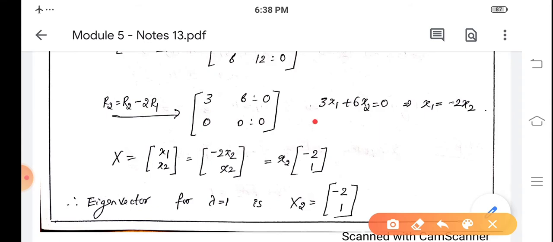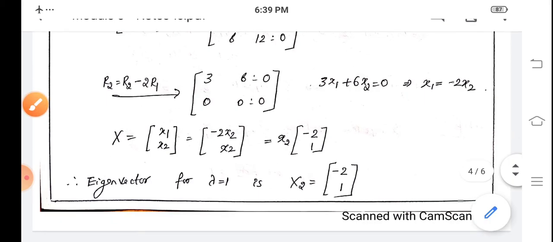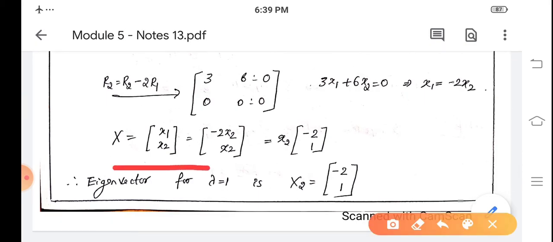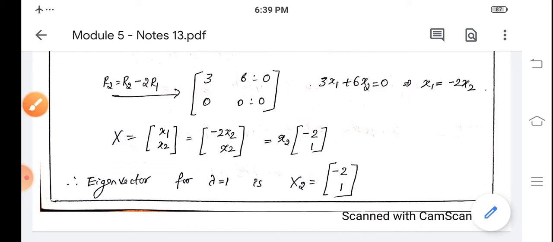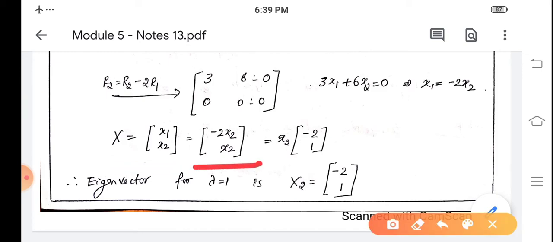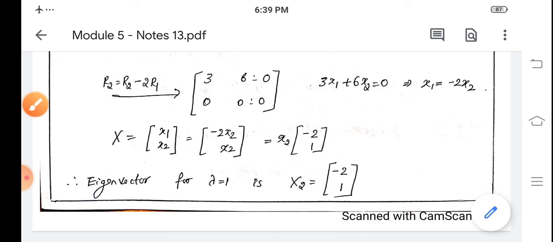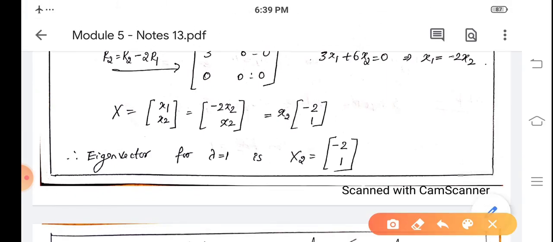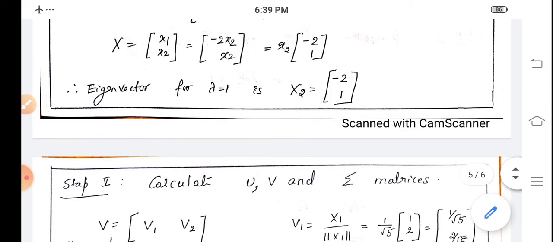Now the equation is 3 times x1 plus 6 times x2 equal to 0, or x1 equal to minus 2x2. So we write the vector x as x equal to x1, x2, where x1 is minus 2x2. So it is minus 2x2, x2, or column vector is x2 into minus 2, 1. So eigenvector for lambda equal to 1 is minus 2, 1. Now we have obtained eigenvalues and eigenvectors of A transpose A.